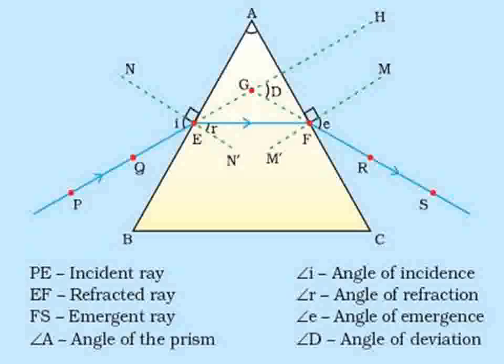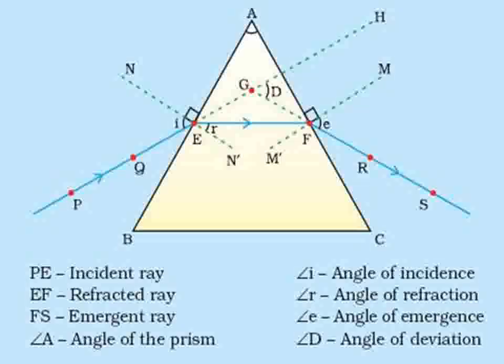Actually this is an activity in the physics laboratory. We place the prism on a cardboard having plain paper, A4 size paper, and then draw the boundary of the prism with a pencil. Then place two pins P and Q in front of the surface AB and keep our eye in position in front of surface AC and observe the direction of the ray coming out.